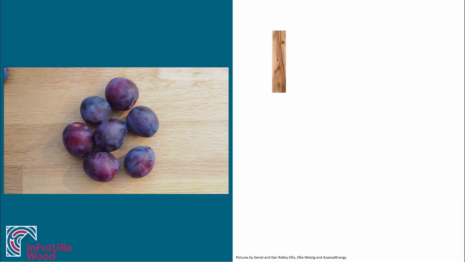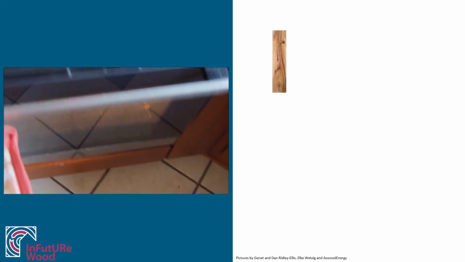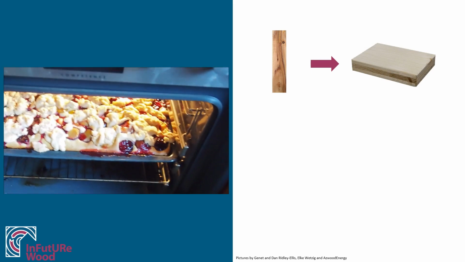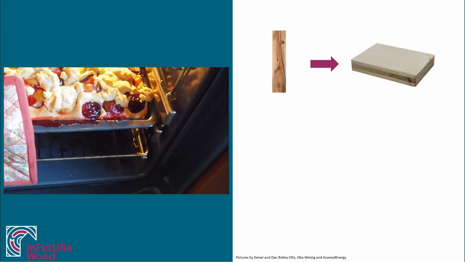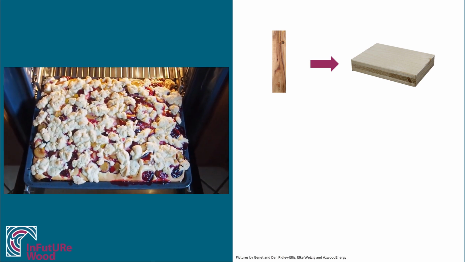But what happens to the lower grades? Well, many timber and plum products rely on averaging out defects. Lower grade timber can be laminated to make CLT or glulam, which is just like making a cake. You add some glue and put several pieces of timber together. The performance doesn't depend on single pieces so much anymore.